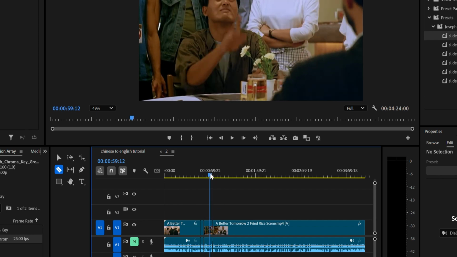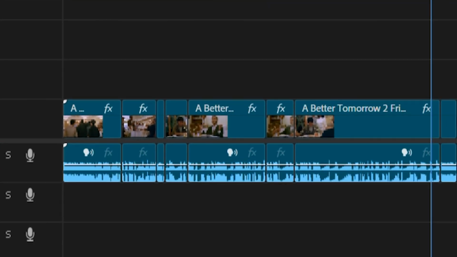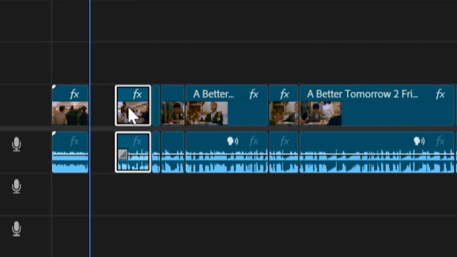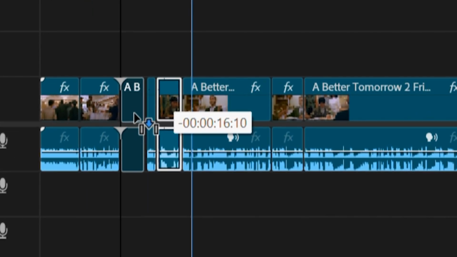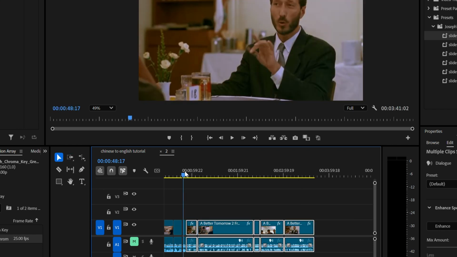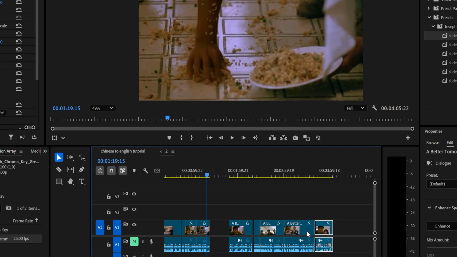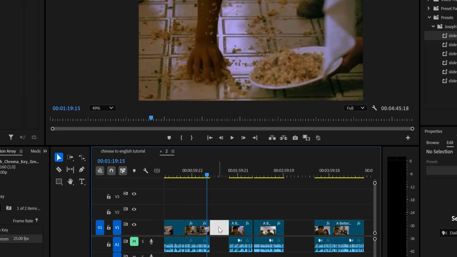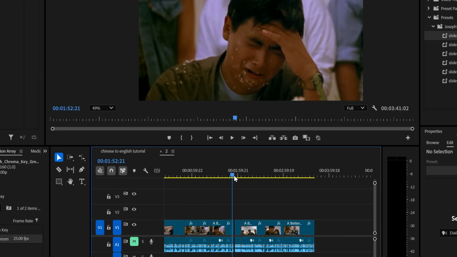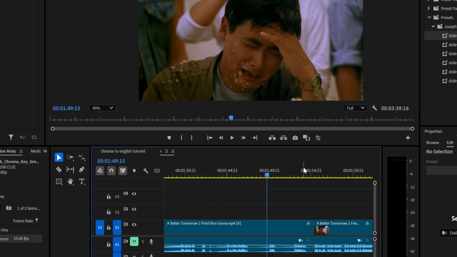We still have to make it transformative by rearranging the clip sequence, add some scene transitions and other overlay to make it unique. One thing you must do is to keep each clip play only between 4 to 5 seconds on the timeline. For instance, if you want to play a fight scene that lasts about 10 seconds, unfortunately you have to cut these apart and rearrange them, maybe 5 seconds here, and move the rest of the clip elsewhere with other clips in between. And this will most likely keep you safe with the reuse content policy.